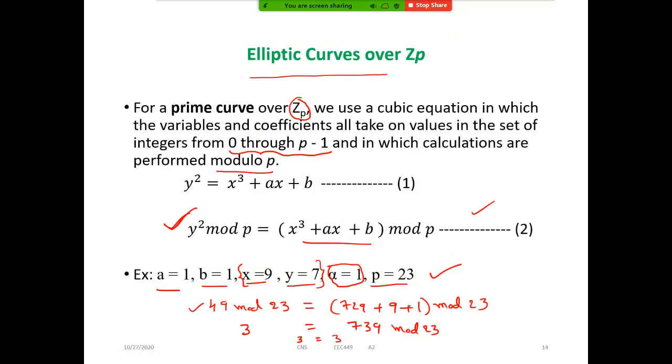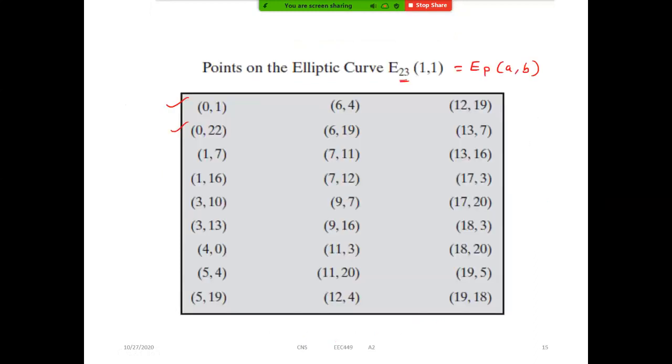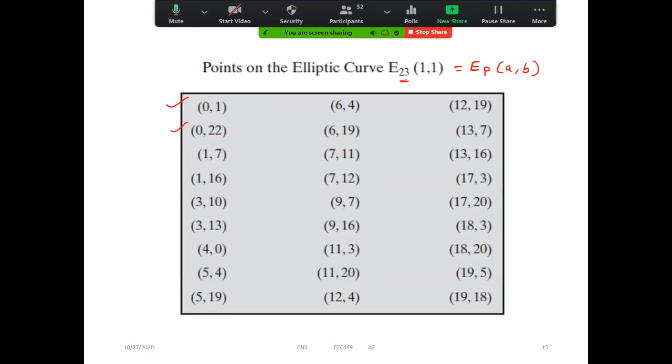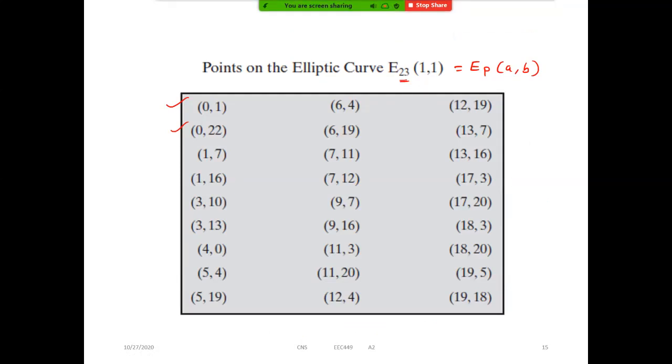Yes, sir. So this is the table for only a = 1, b = 1, right? For 1, 2, it may be different. For 0, 1, it may be different, etc. Right? So 9 and 7. See here, 9 and 7, x comma y, 9 and 7 is there.